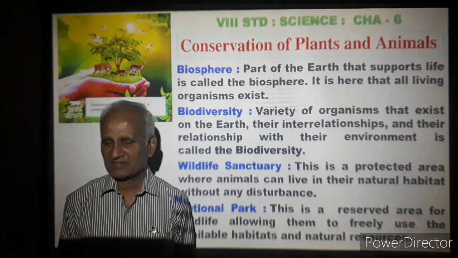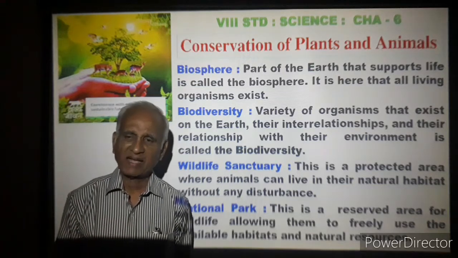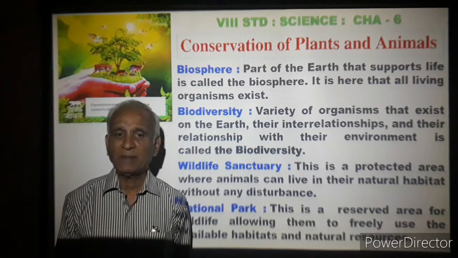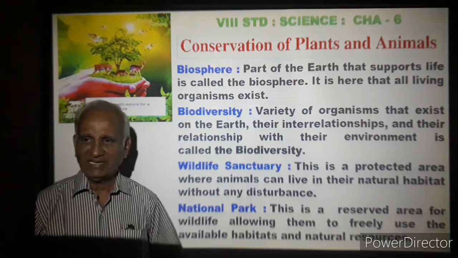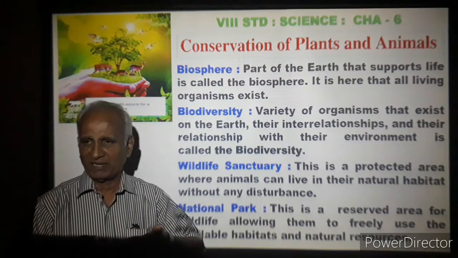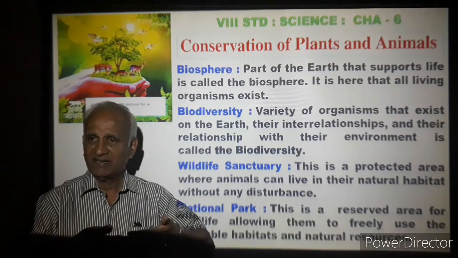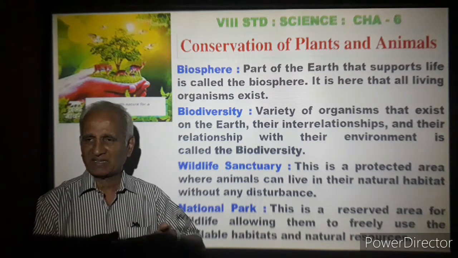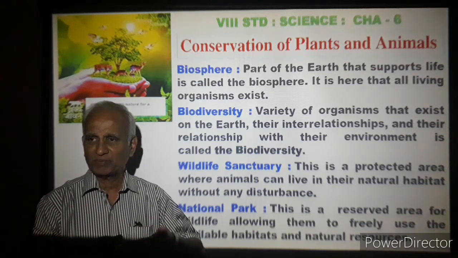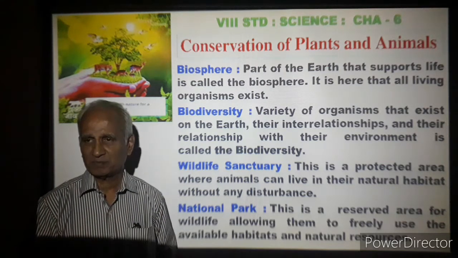Lakhs and lakhs of plants, lakhs and lakhs of species of animals. They stay on the earth and they are all interdependent. It's a very important aspect. All animals and plants are interdependent. They help each other. They enable each other to survive on this earth.